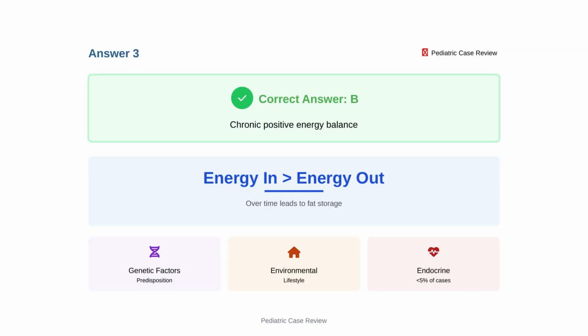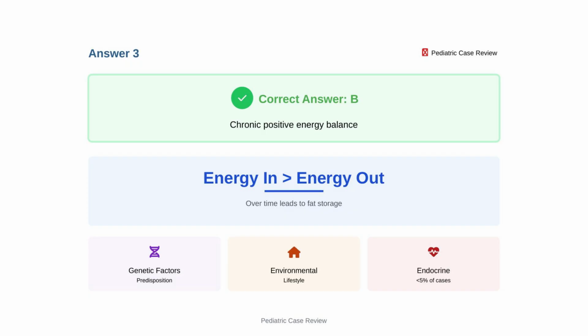The correct answer is B. The fundamental mechanism is chronic positive energy balance, where caloric intake exceeds energy expenditure over time. Excess energy is stored as adipose tissue. While genetic, hormonal, and psychological factors contribute, endocrine causes like thyroid deficiency or cortisol excess account for less than 5%